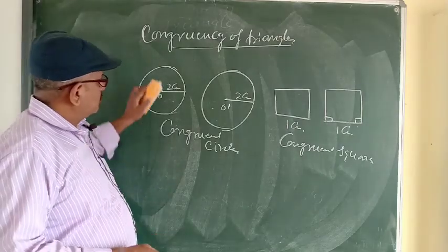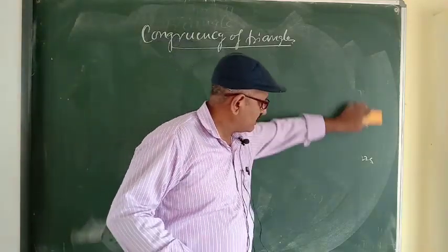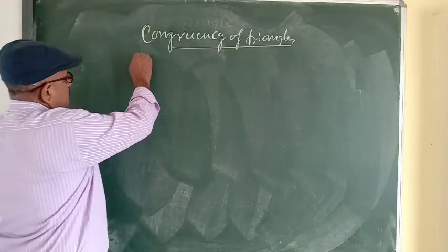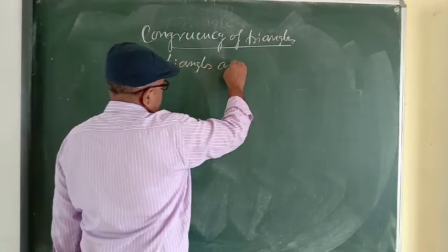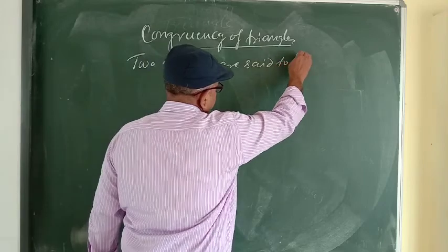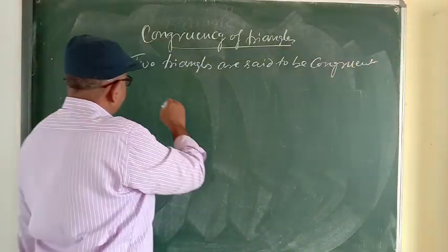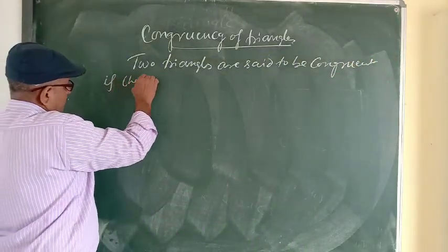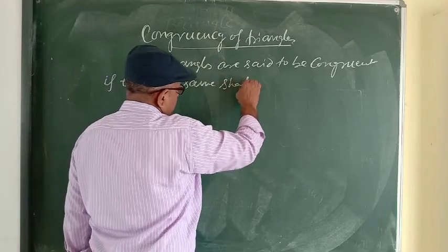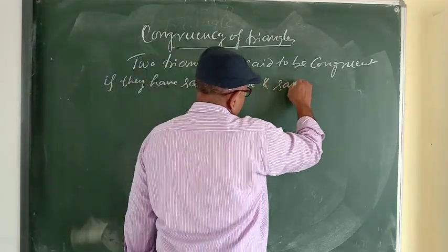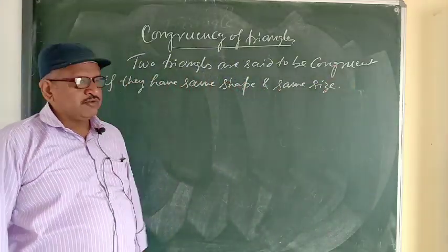The same definition applies: two triangles are said to be congruent if they have the same shape and exactly the same size. Then both triangles will be congruent.